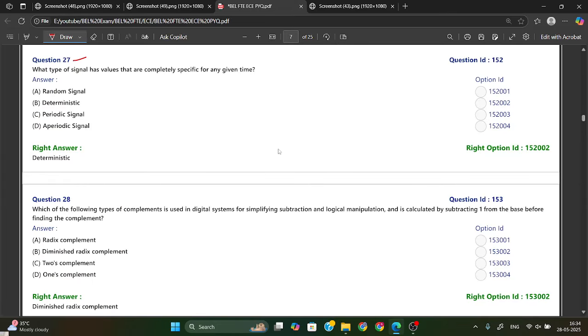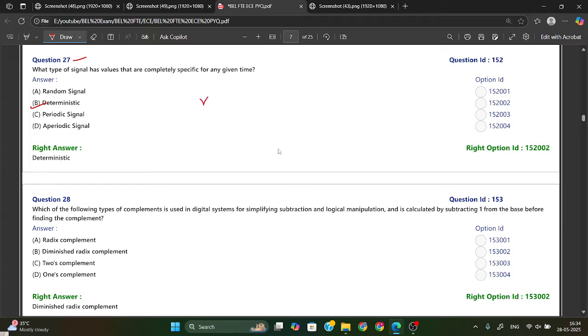Now the next one is: the signal has values that are completely specific for any given time. The type of signal that has values completely specified, exactly defined for any given time, is called a deterministic signal. Option B is the right answer. It behaves as completely known or predictable for every instant of time.